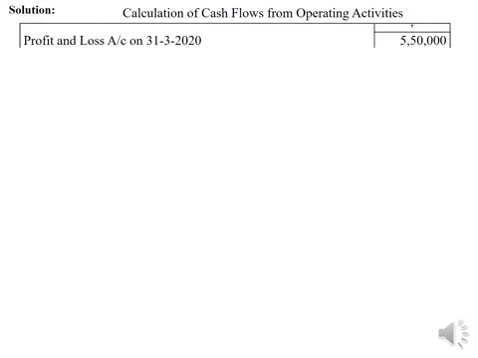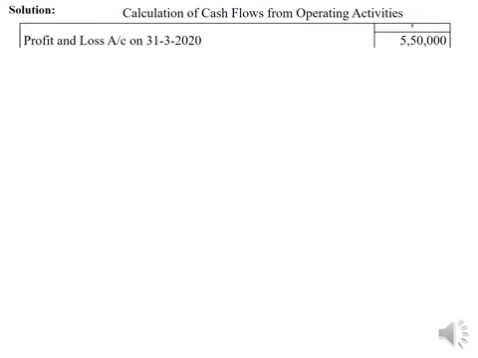So, calculation of cash flows from operating activities in this problem. The problem says surplus account as on 31st March 2020 is rupees 5,50,000 and as on 1st April 2019 rupees 8 lakhs. So the opening and closing balances of the surplus account are given. Therefore, we have to compare them to find the real profit or loss during the year.